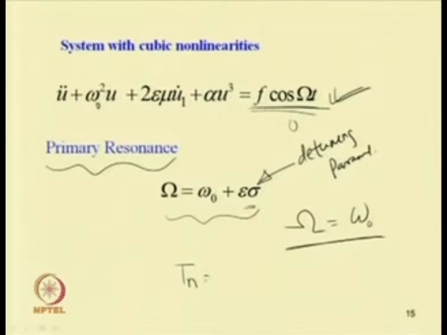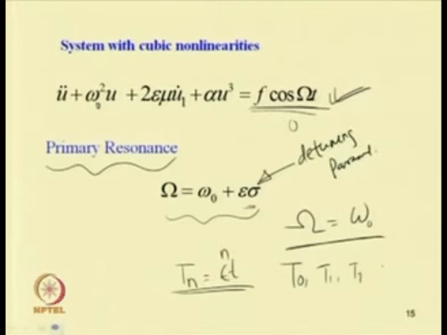So, this time scale T n is taken to be T n equal to epsilon to the power n t, where epsilon is the bookkeeping parameter and t is the original time. So, we have different time scales like T 0, T 1, T 2 and higher order terms.